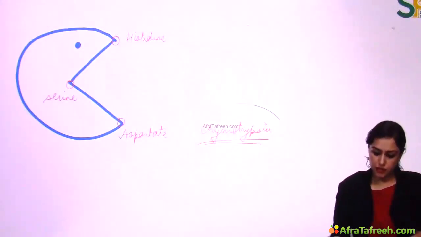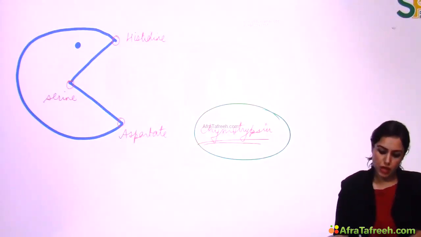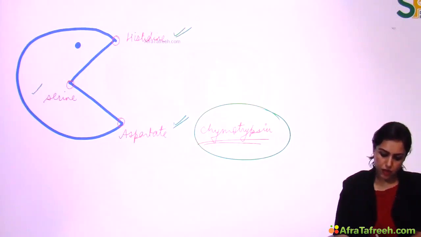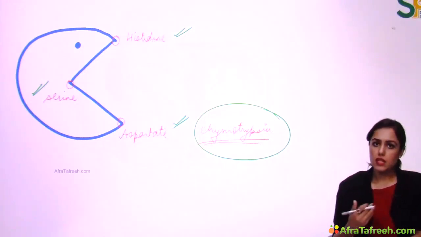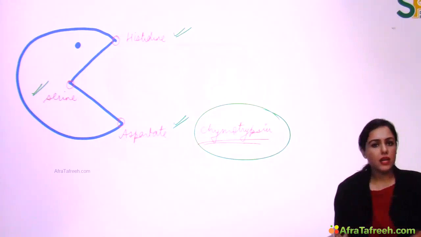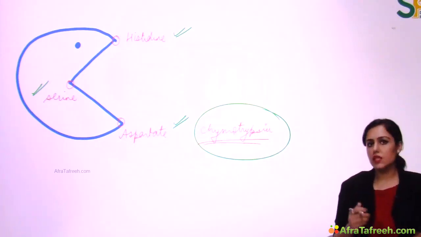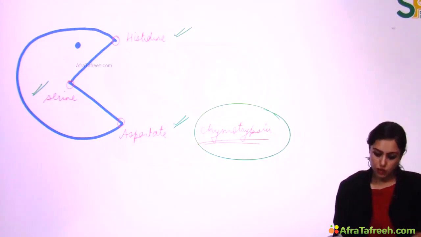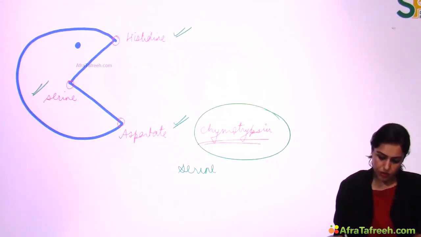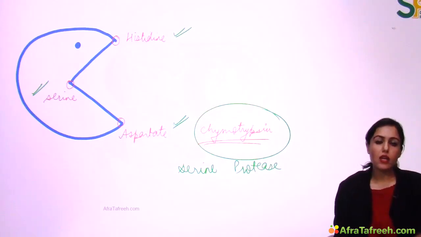Now let's say this enzyme is the chymotrypsin enzyme. In case of chymotrypsin, here we have histidine, here we have aspartate, and here we have serine. So can I say, in case of chymotrypsin, which is a protein breaking enzyme, which amino acids are binding to the protein substrate? That is aspartate and histidine, they are binding the substrate. But serine is responsible for cutting the substrate. Because serine is responsible for cutting, we say that chymotrypsin is a serine protease. That is, with the help of serine, protein is cut, right? Serine protease is a very big class of enzyme. Chymotrypsin is just one example of that class, right?